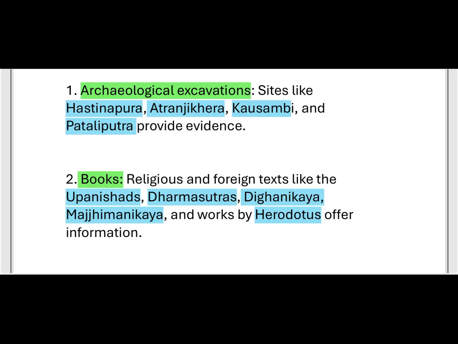Like this, foreign travelers also visited places and wrote some text.